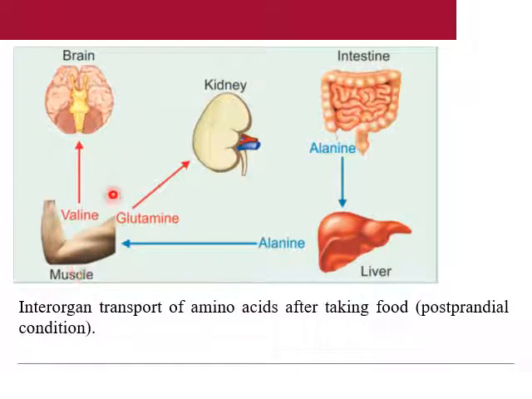Then glutamine is transported to the kidney and valine is transported to the brain. So this is explaining the postprandial condition. From the liver, alanine will be transaminated and transported to muscle.